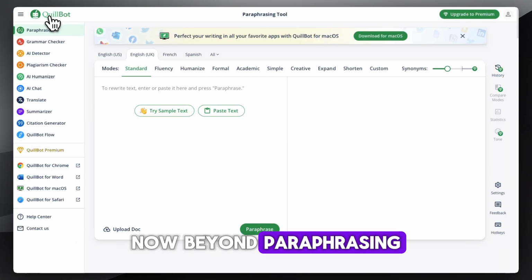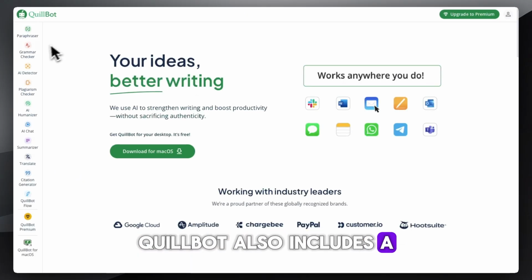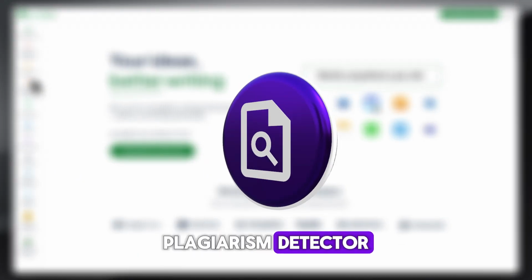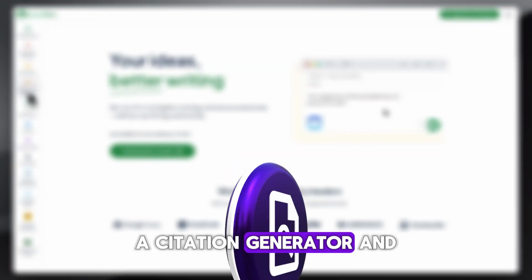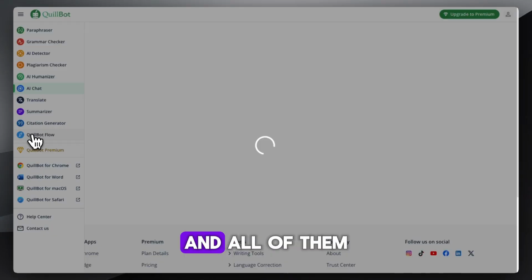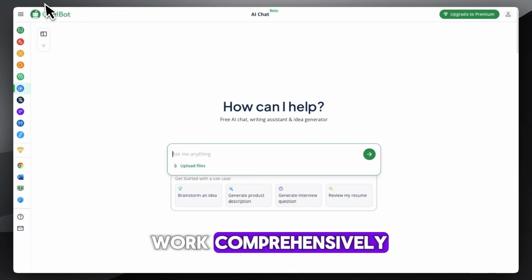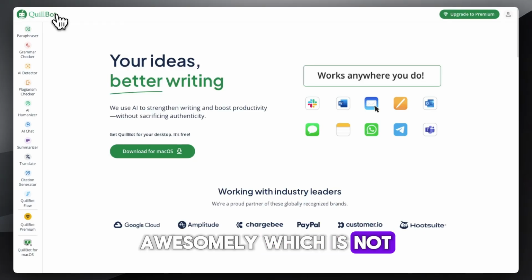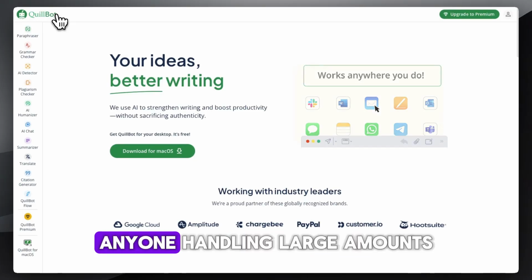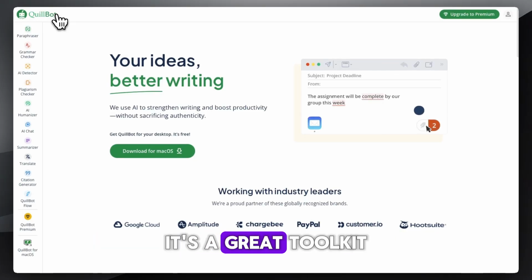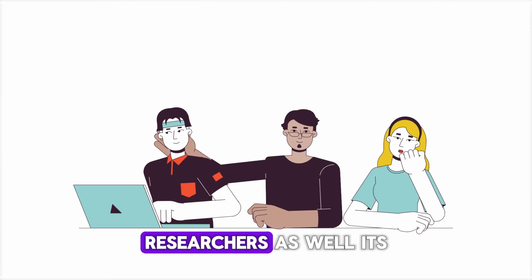Now, beyond paraphrasing, QuillBot also includes a grammar checker, plagiarism detector, a citation generator, and even a summarizer. And all of them work comprehensively, awesomely, which is not a word. For anyone handling large amounts of text, it's a great toolkit for students and researchers as well.